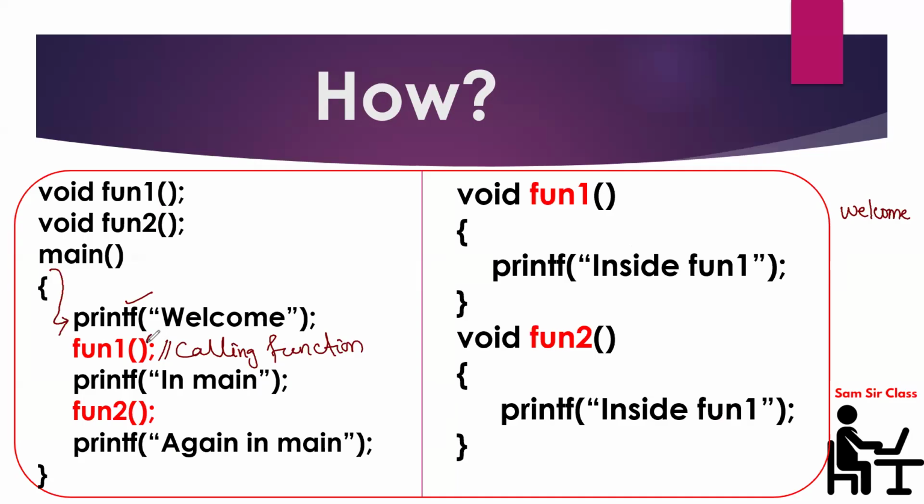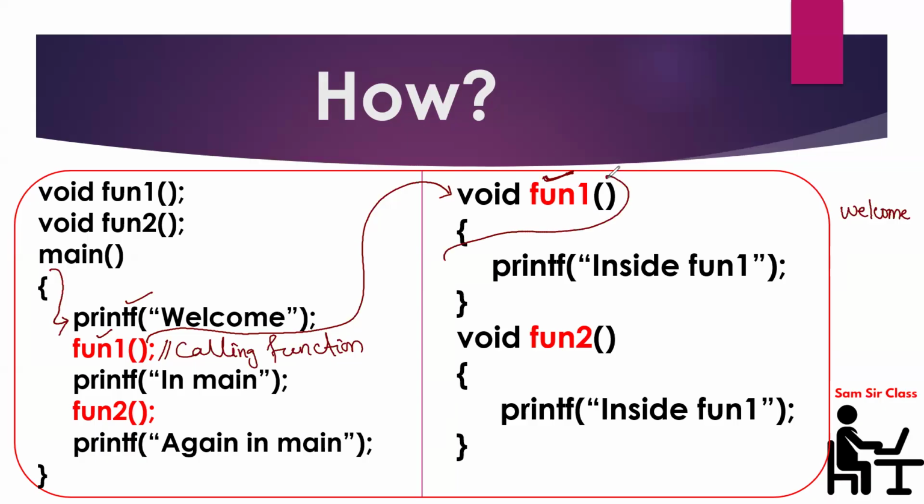So what will happen? The control will go out of the body of the main function. It will search outside where the definition of fun1 has been written. Outside, you check and the same name is there that you called. The use of void we will discuss later; for the time being, let us focus on the name only, fun1. So there is a match.